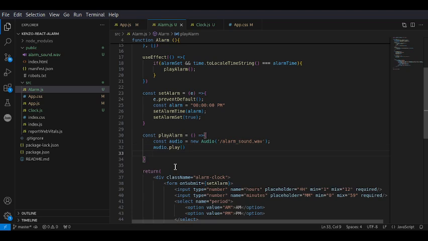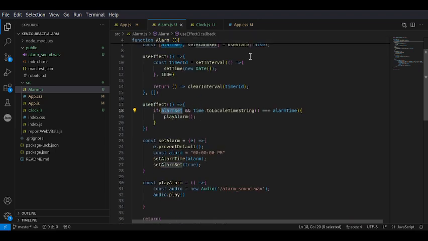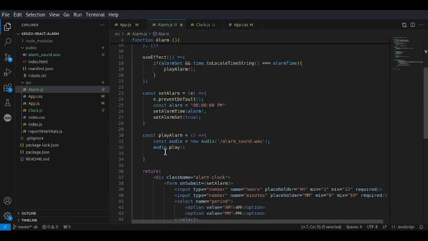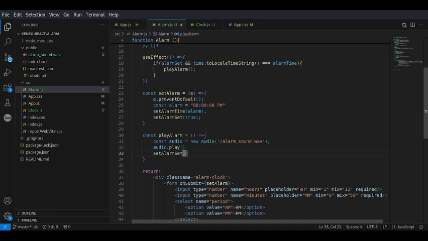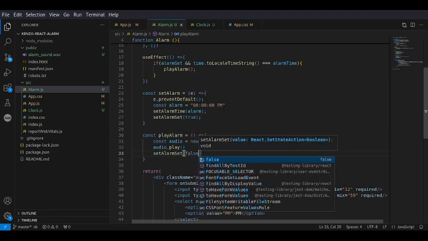Oh no, since alarmSet is the value that checks if the alarm is set or not, I think we need to reset it to bring it back to false once the alarm is played. Then the time will obviously never be equal to the local time, since that time should have passed by then, and we'll just keep it like that. setAlarmSet, and then we'll just say it's false.